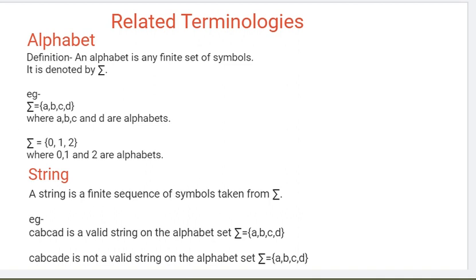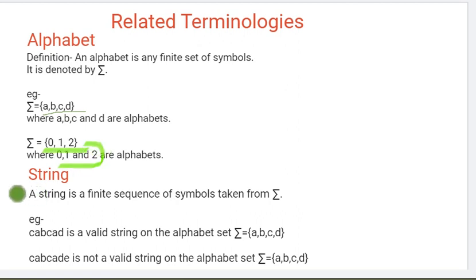As you can see here, our input alphabet set sigma is A, B, C, D. So A, B, C, D are the alphabets. And in the next one, the sigma input set is 0, 1, 2, 3. So here 0, 1, 2, 3 are our alphabets.